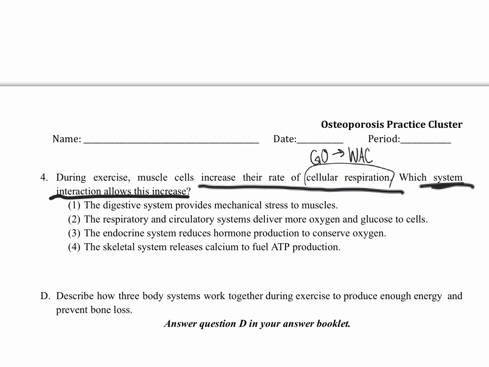The digestive system provides mechanical stress to muscles. No. The respiratory and circulatory systems deliver more oxygen to cells. Yes, but we're going to keep reading to make sure. The endocrine system reduces hormone production to conserve oxygen. Nope, that's not what we annotated. The skeletal system releases calcium to fuel ATP production. No, definitely 2 here, not even a question.